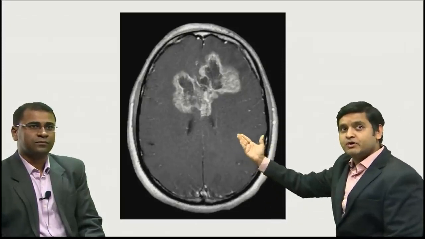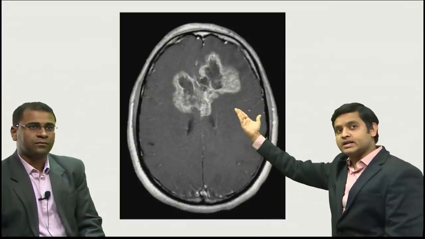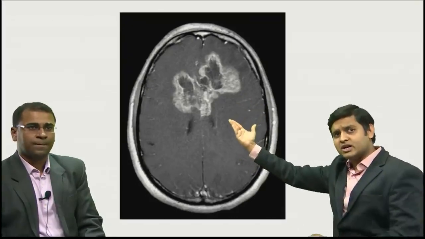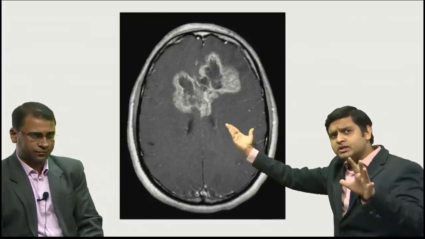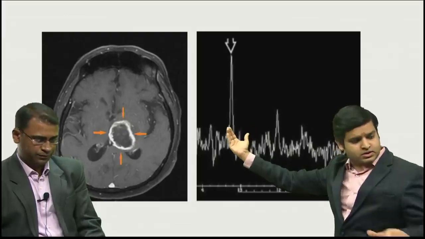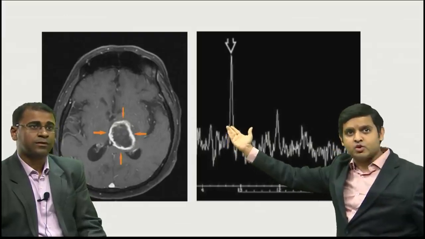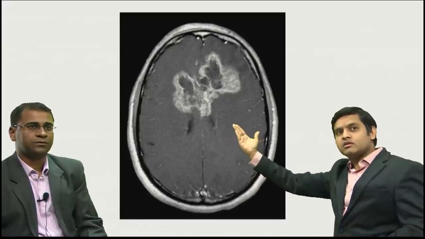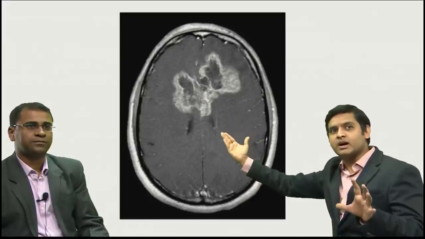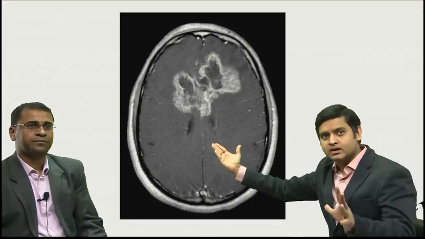Another patient which you could see has a non-enhancing central component consistent with necrosis, but a very peculiar feature is that this tumor is crossing the midline. This is crossing the midline. This is a classical butterfly glioma, which is again a glioblastoma multiforme.